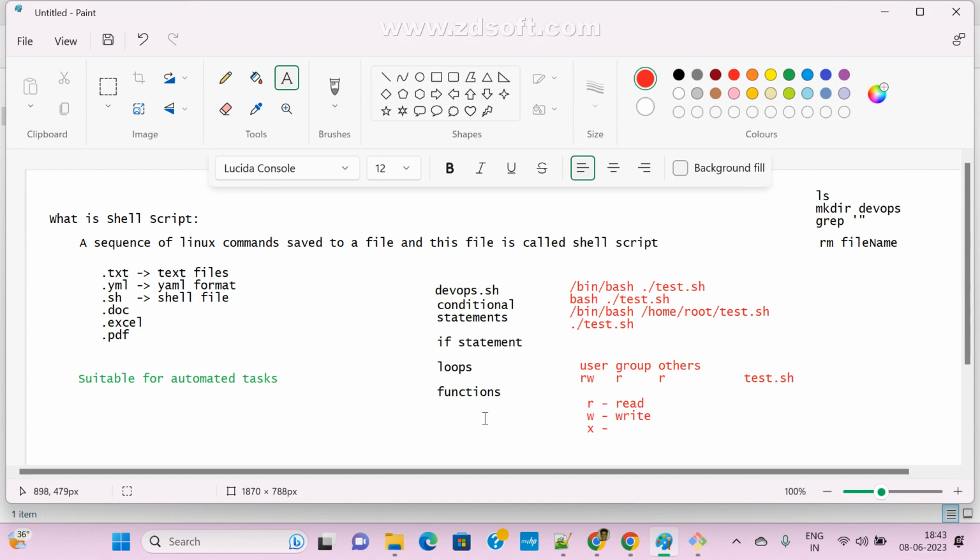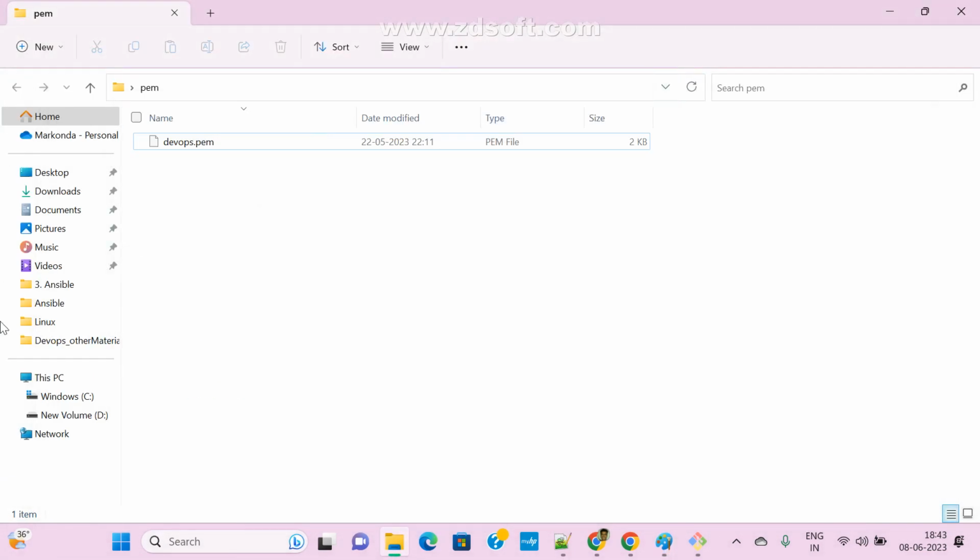So now we know how to create a shell file and how to execute a shell file. There are multiple types available, guys, shell types. First we'll see what those are. If you want to see users and all, what is the default file where all users are available? Which file?